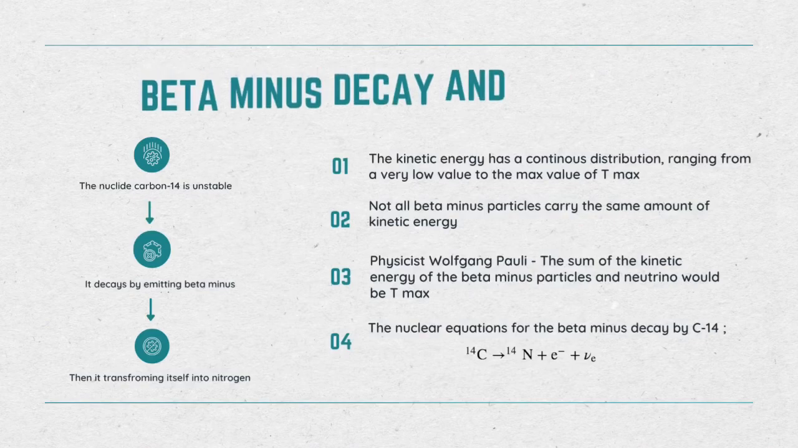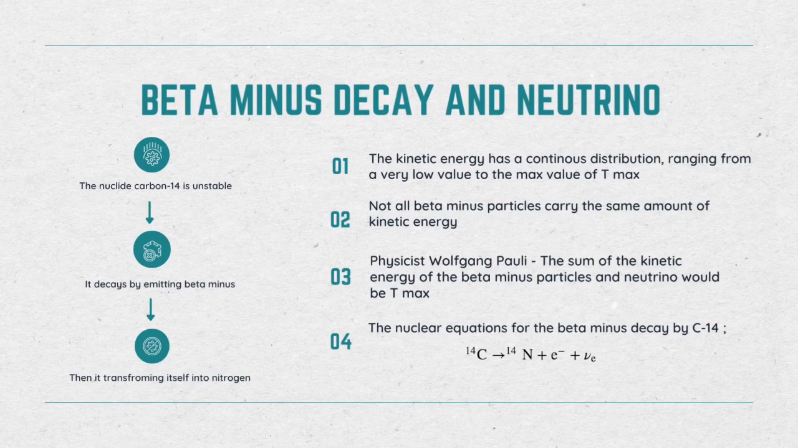Next, beta-minus decay and neutrino. Firstly, the nucleus carbon-14 is unstable and it decays by emitting beta-minus particles. It then transforms itself into nitrogen. The kinetic energy has a continuous distribution ranging from a very low value to the maximum value of Tmax. It means that not all beta-minus particles carry the same amount of kinetic energy, some carrying less and some carrying more, although they originated from the same source.